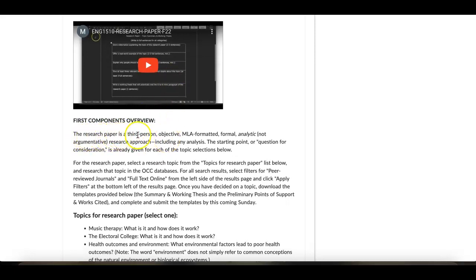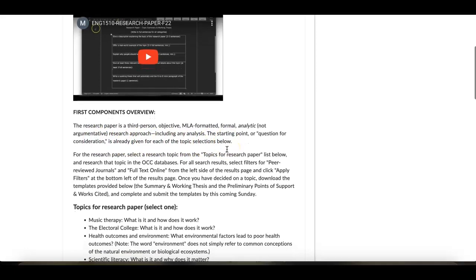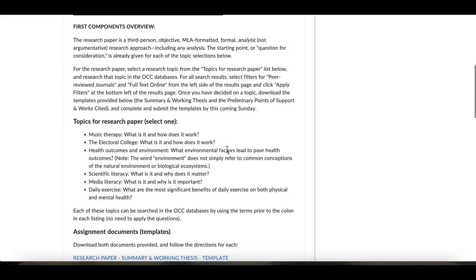This research paper is third person, objective, MLA formatted, formal, analytic, not argumentative. This is a research approach, including the analysis. Starting point or question for consideration is already given for each of the topic selections below. So in research, when it talks about the probing question, what are you answering? They are already listed here.